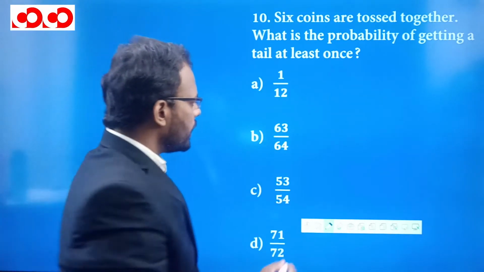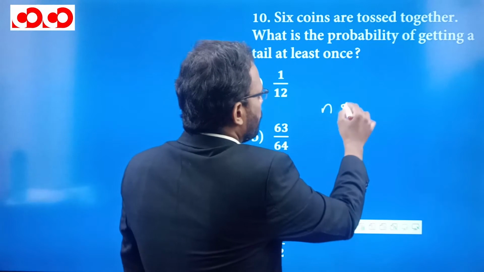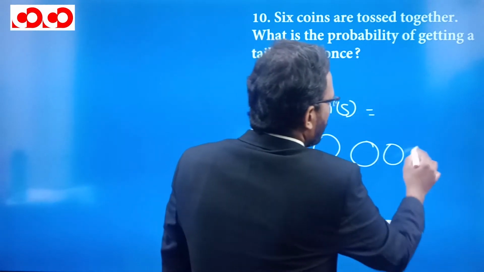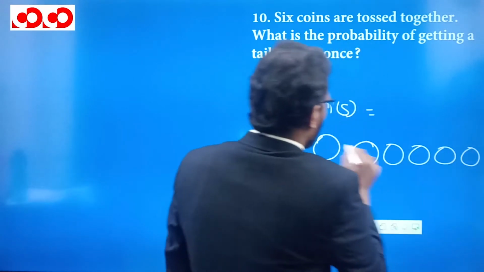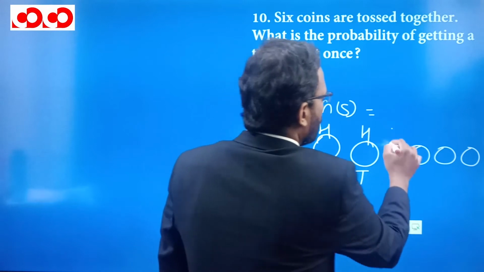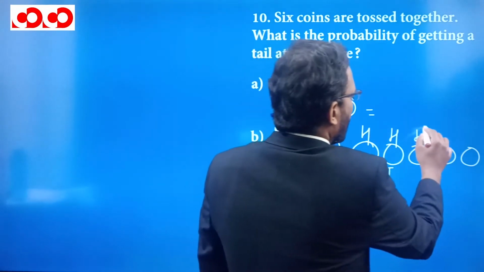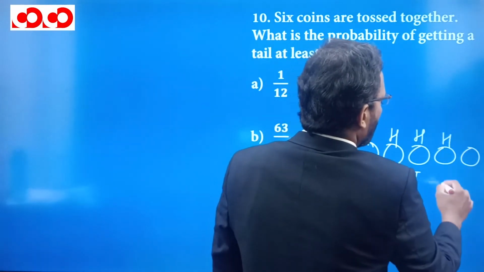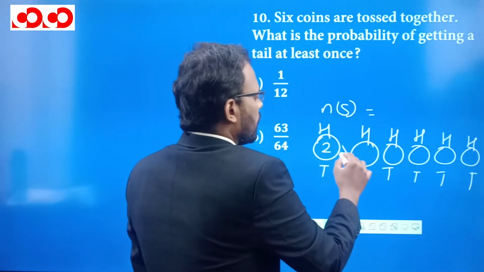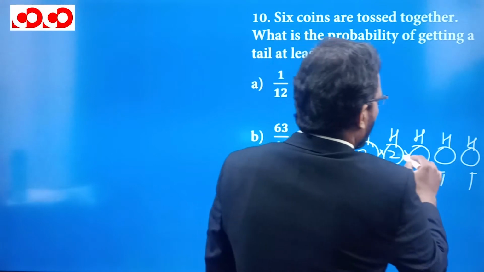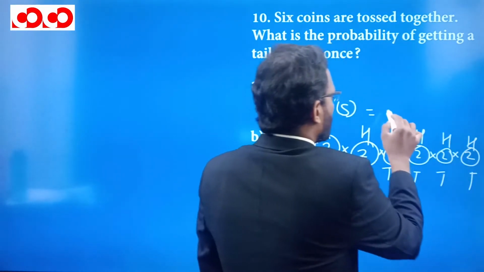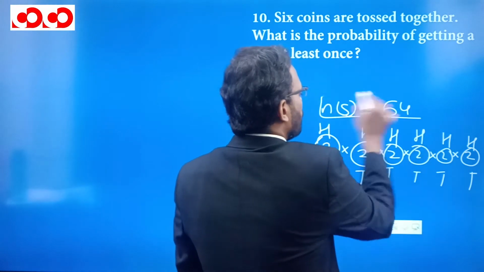So if we talk about the sample space, there are 1, 2, 3, 4, 5, 6 coins. Here you can get either head or tail. Here you can get either head or tail. Here you can get either head or tail. Here again head or tail. Here again head or tail, and here again head or tail. So there are two possibilities each, multiplied by 2, multiplied by 2, multiplied by 2, multiplied by 2, multiplied by 2. So total number of sample space is 64.